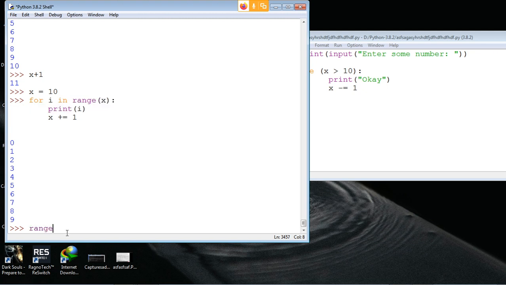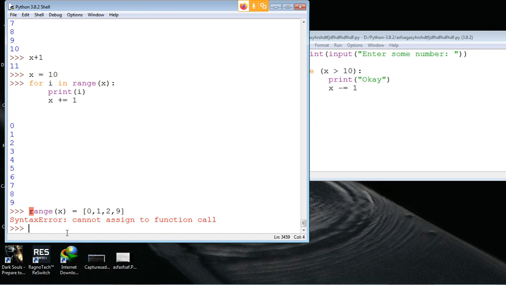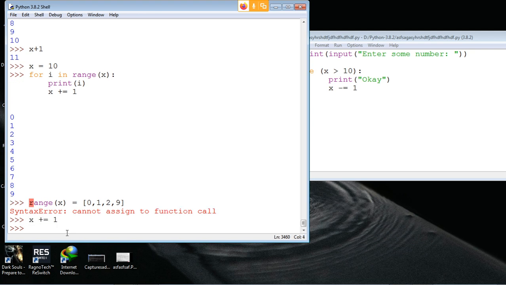See, when we typed a range of x, it directly created this list. What is the list actually? 0 to 9. I won't type it fully, but you can get the idea. So it has created that list already. It is finished creating. But after that, when you do x plus equals 1, we are not again doing range of x.